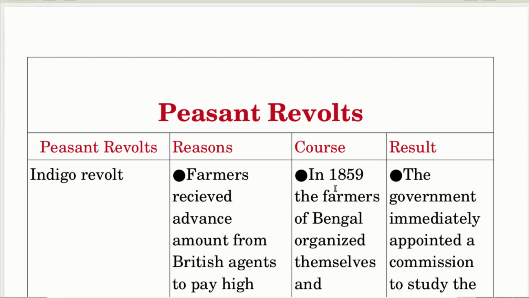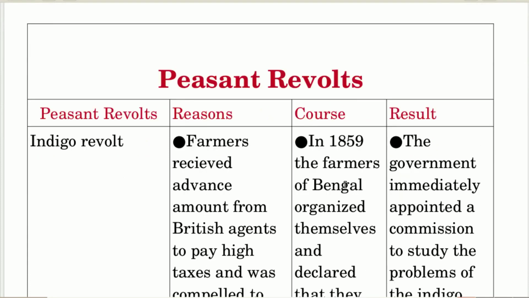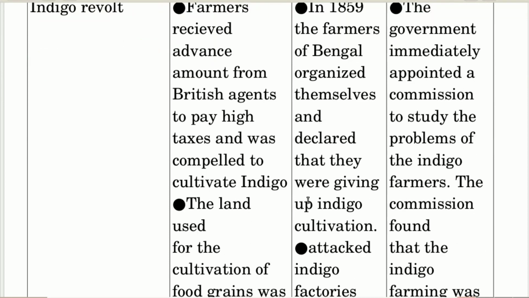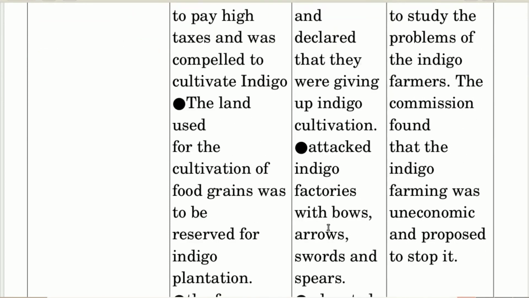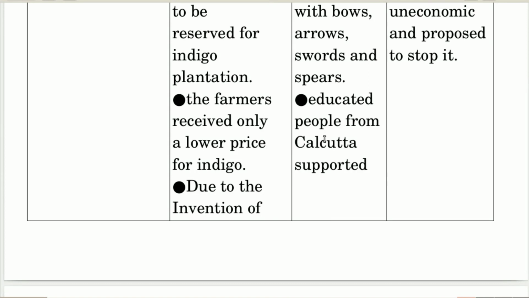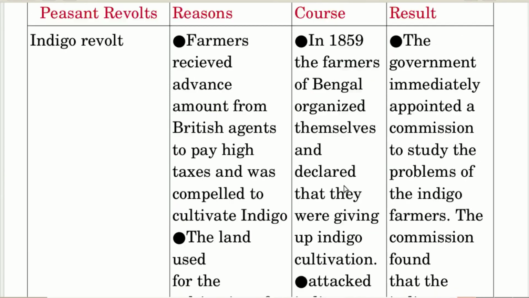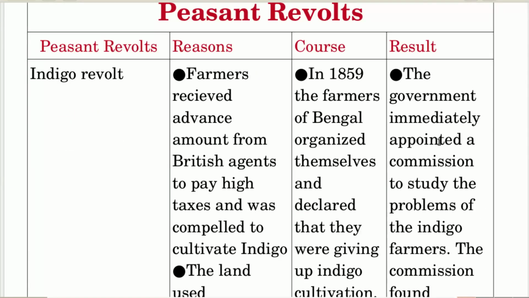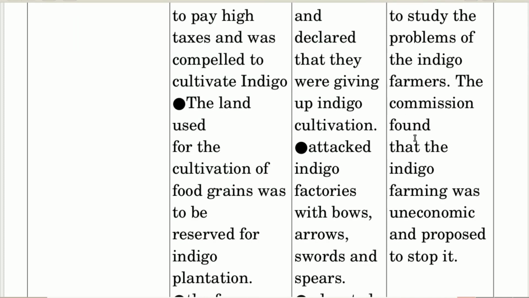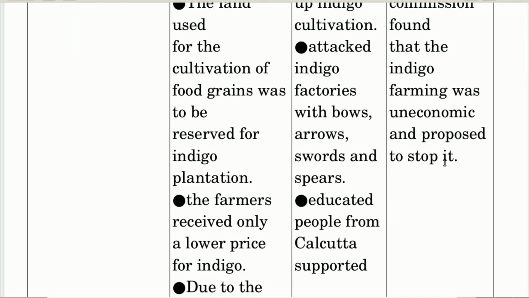Indigo revolt, cause: In 1859, the farmers of Bengal organized themselves and declared that they were giving up indigo cultivation. They attacked indigo factories with bows, arrows, swords and spears. Educated people from Calcutta supported them. Indigo revolt, result: The government immediately appointed a commission to study the problems of the indigo farmers. The commission found that indigo farming was uneconomic and proposed to stop it.